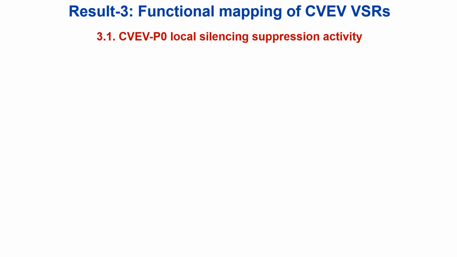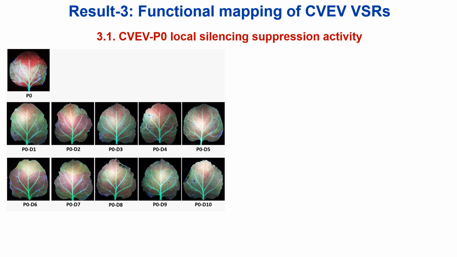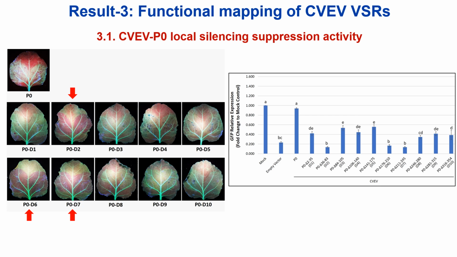The deletions are indicated with a delta symbol followed by a number range representing the deleted amino acid positions. Here, in the case of CVEV-P0, it was seen that in agroinfiltration assays, the local GFP fluorescence via local RNAi silencing by the wild type P0 was curtailed in the case of 3 mutants. These were D2, D6, and D7. This result was further validated by RT-qPCR assays targeting GFP mRNA in the infiltrated tissue. In this graph, you can see how the relative GFP abundance was lowest but not completely abolished in the case of mutants D2, D6, and D7.